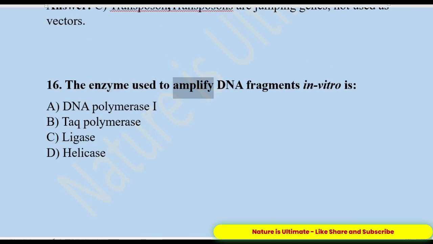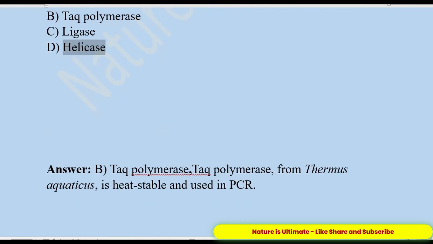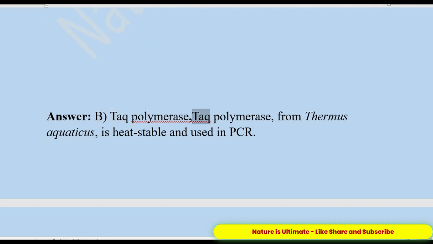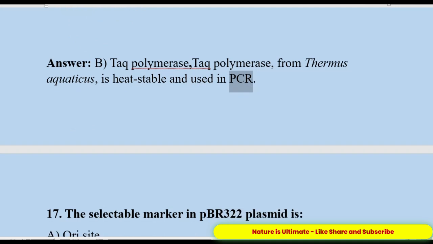16. The enzyme used to amplify DNA fragments in vitro is A. DNA polymerase. B. Taq polymerase. C. Ligase. D. Helicase. Answer: B. Taq polymerase from Thermus aquaticus is heat stable and used in PCR.